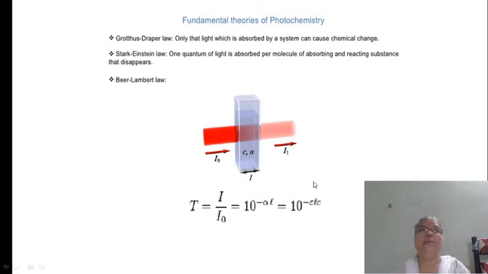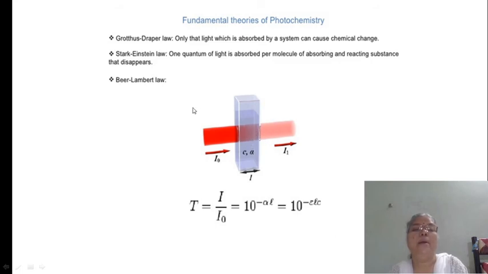In the next lecture, we will see what the extinction coefficient is. It may be written as 10 raised to minus epsilon into L into C, where L is the path length and C is the concentration.